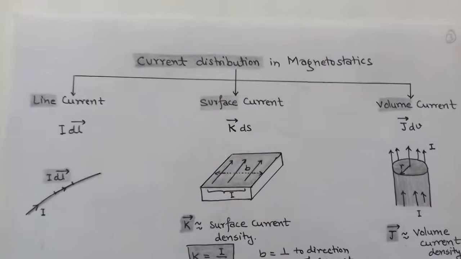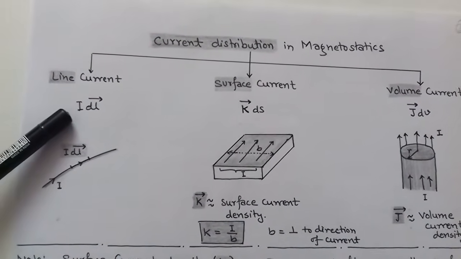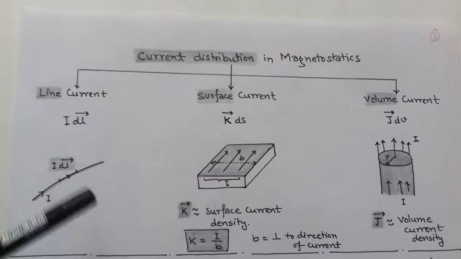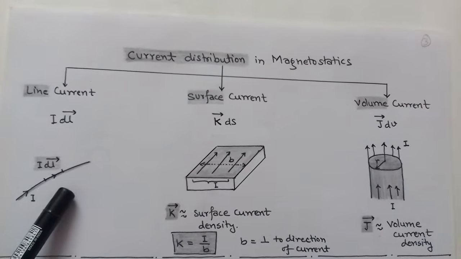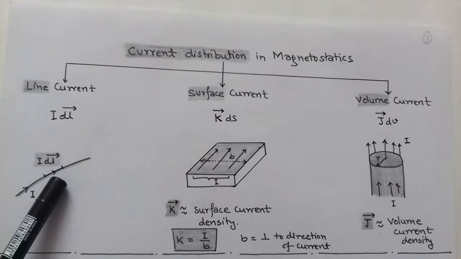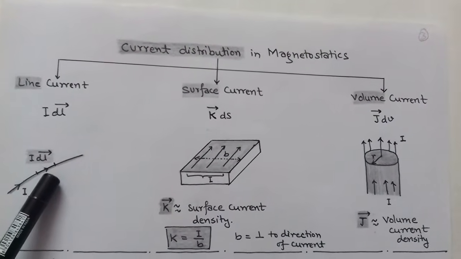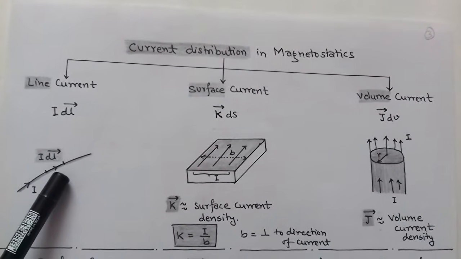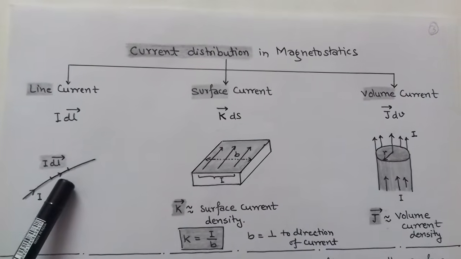So we talk about them one by one. First is line current. The line current distribution is represented by I into dl. Here we consider a line or wire which carries a constant current I. We take a small element, and it is given by I dl vector. This small element is called line current.